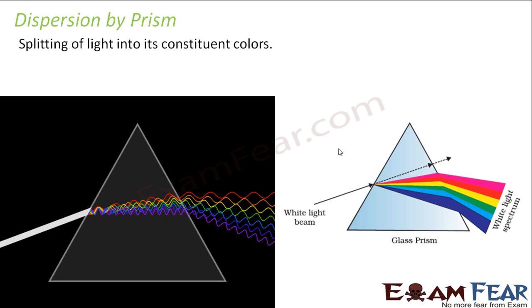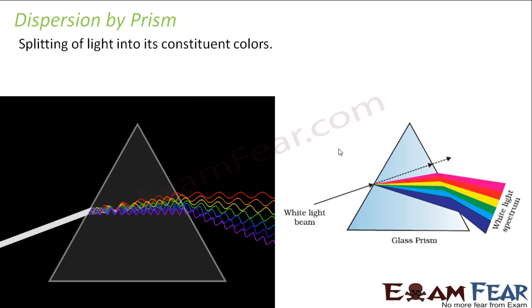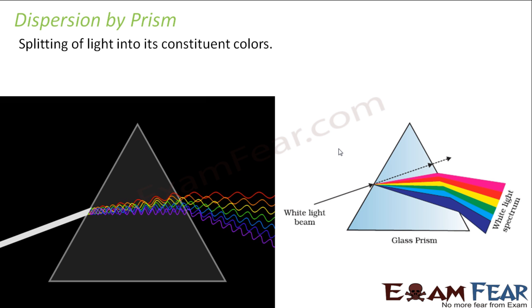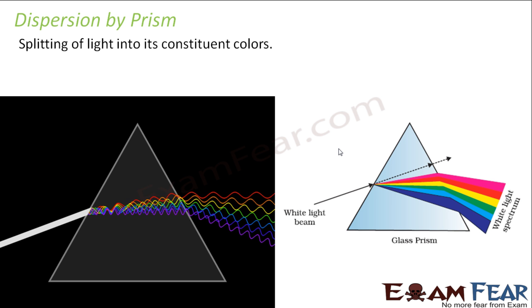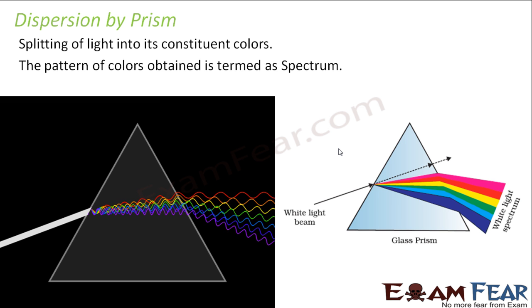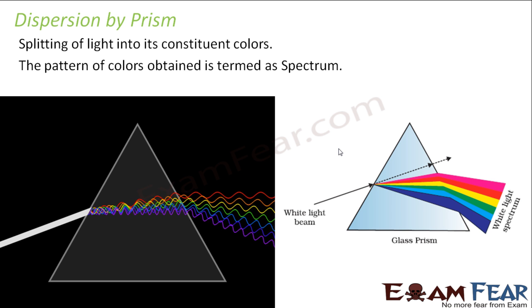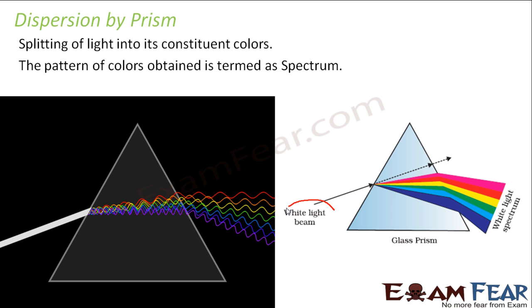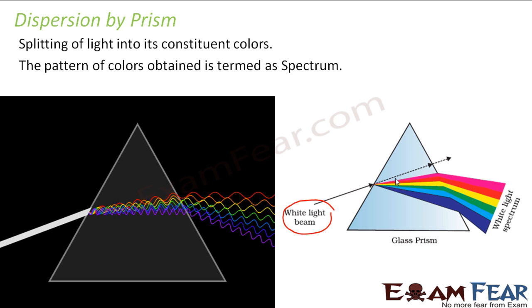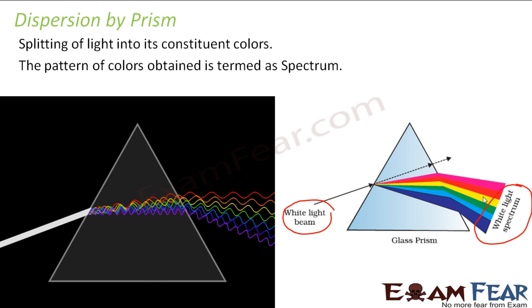What is dispersion? It is nothing but splitting of white light into its constituent colors, right? It is a very common phenomenon which is observed that when a ray of white light is passed through a prism, it gets split into all its 7 constituents. Now, the pattern of colors which is obtained is known as the spectrum. So, in this figure, you can see that this is the white light beam which is incident on the prism, and this is the spectrum which is obtained as the output.